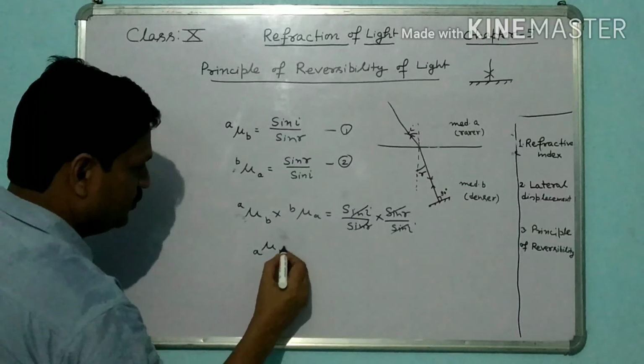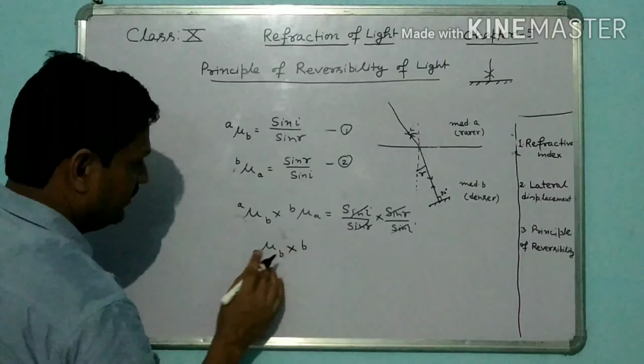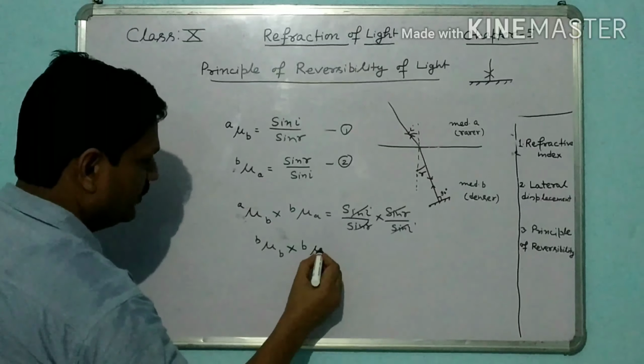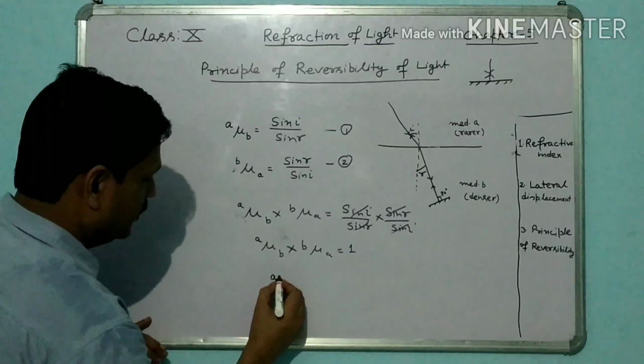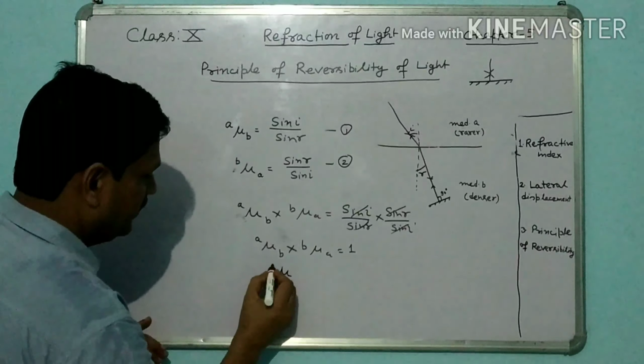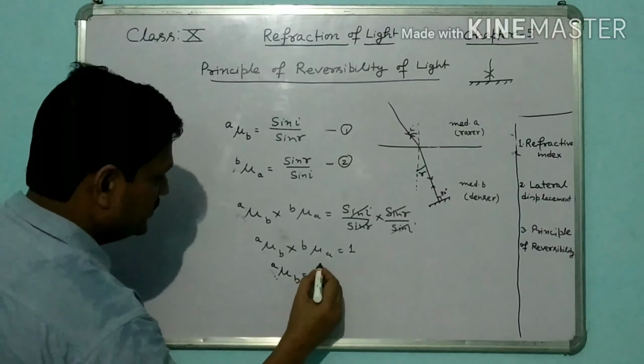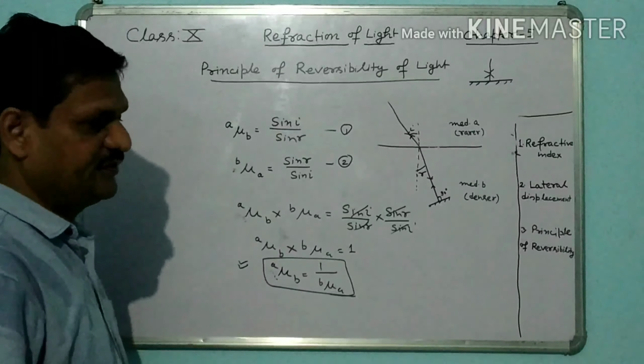So A mu B into B mu A is equal to 1. So what will be the formula? A mu B is equal to 1 upon B mu A. This is the conclusion of the principle of reversibility. A very useful result of this principle.